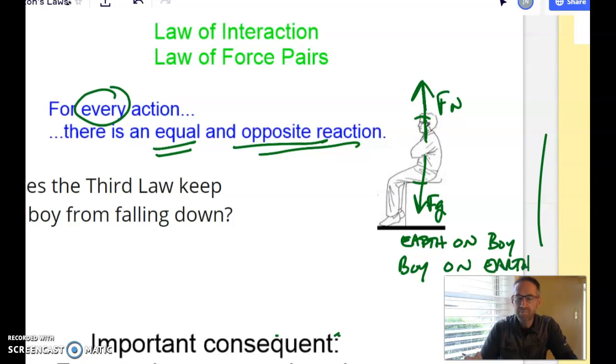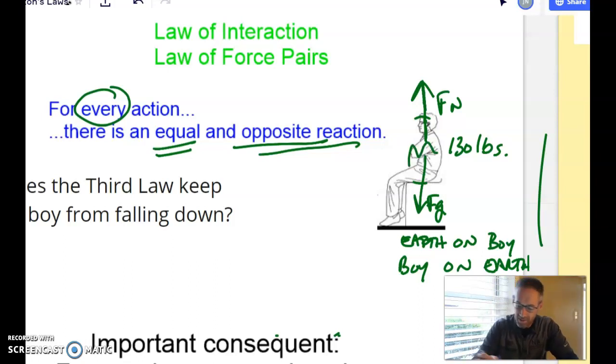You might say, come on, man, that's not what happens. It is too. It is what happens. If you believe that the third law is a thing, then for every action, including earth on boy, there's an equal and opposite reaction: boy on earth. Now, what does that boy weigh? I don't know. Maybe he weighs 130 pounds. Well, 130 pounds of force is pretty effective on a boy, on this much mass.